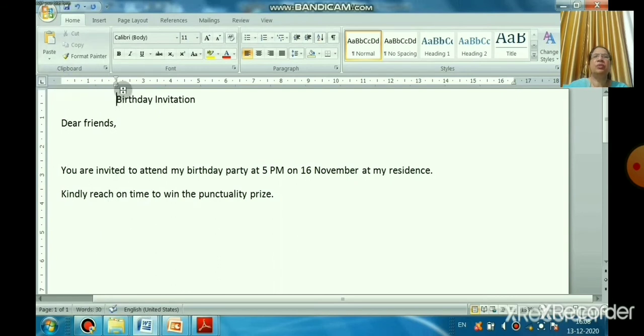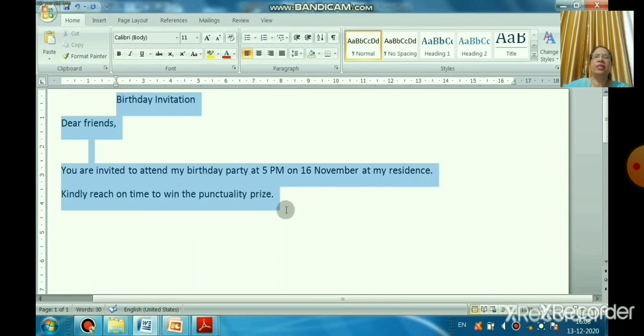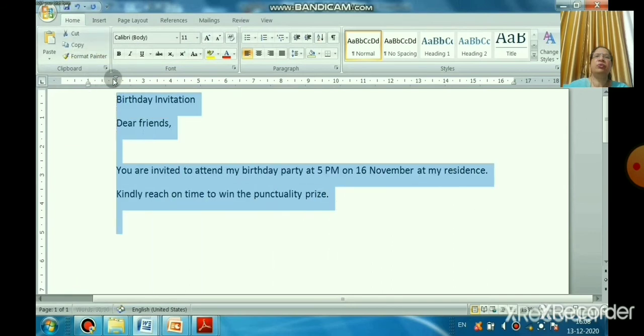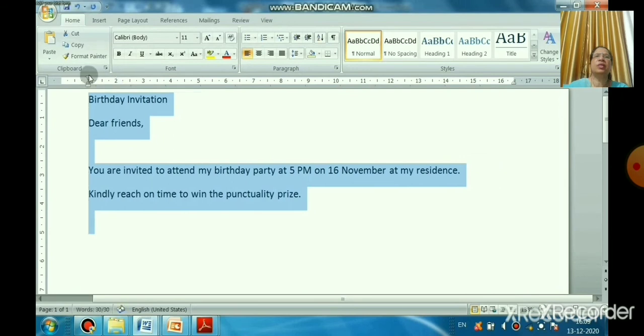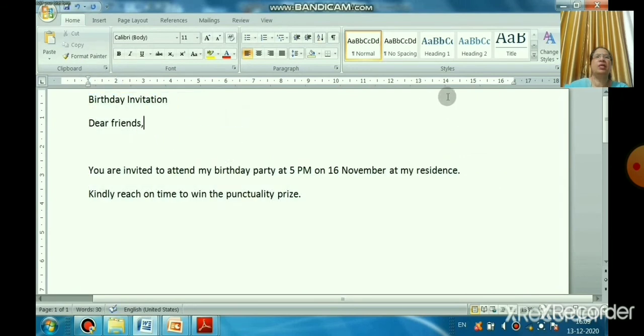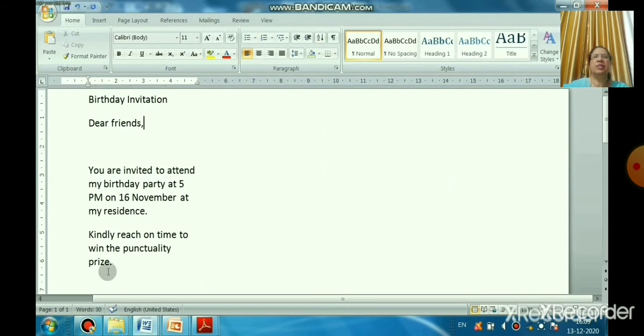How will you see here? Before that, select it and then resize the margin wherever you want to start. Now I want to start from here, so I will resize. The same thing on the right side also. Can you see this margin? Just take it out and drag it. Is that clear, children? See here, this way you can start typing.